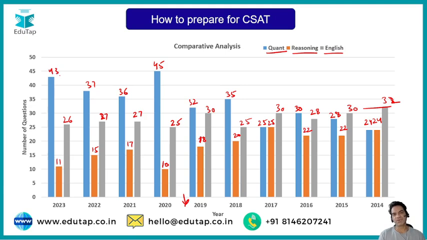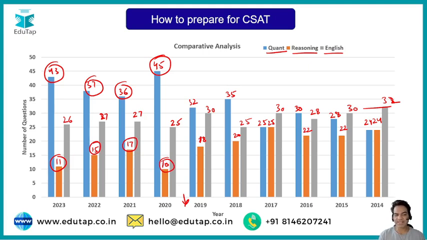So, guys, if you look at this pattern, you will see in recent years quantitative aptitude has been on the rise. There are too many questions on one particular topic, and in reasoning there aren't enough questions so that you can really make it a scoring subject.